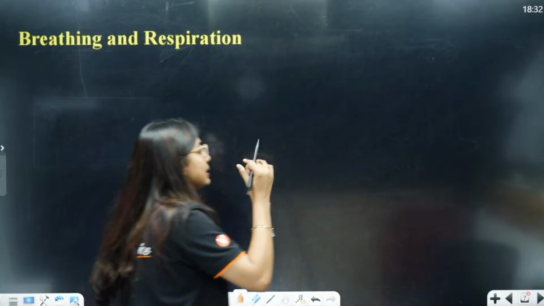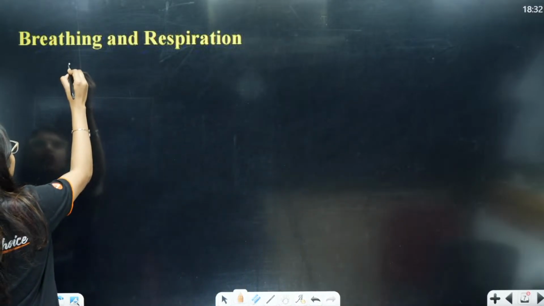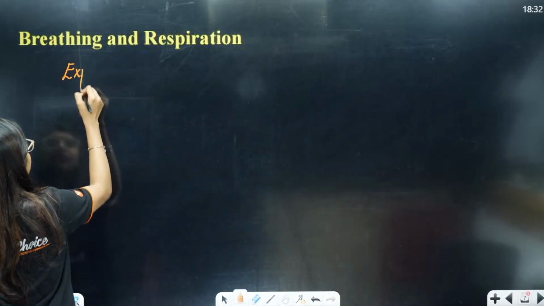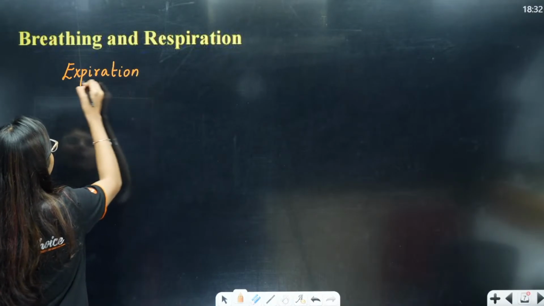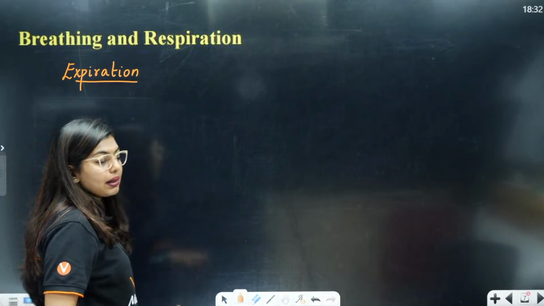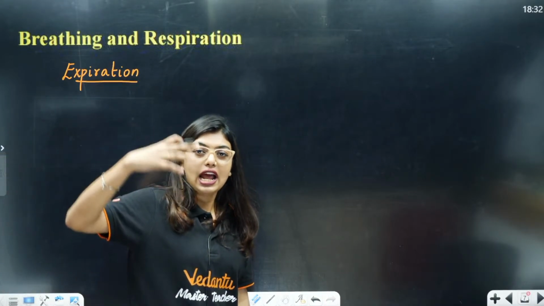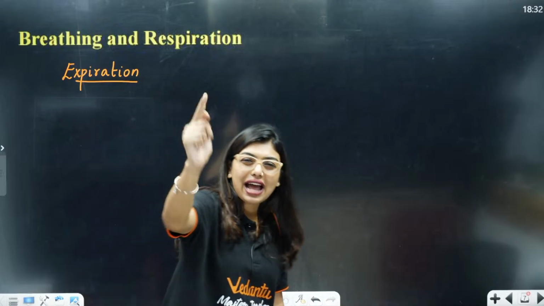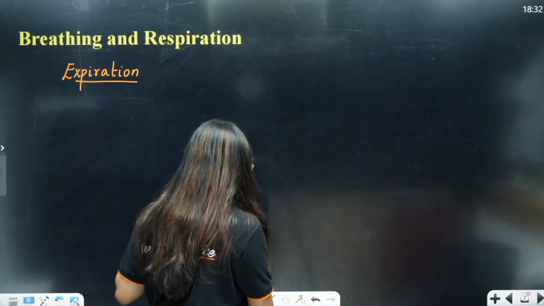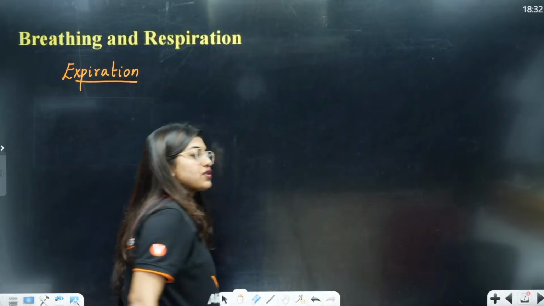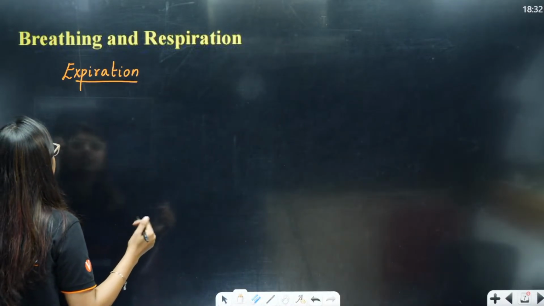Easy peasy lemon squeezy? Now, when I talk about expiration, that means when I have to exhale air out, I have to make sure that my lung pressure is more and atmospheric pressure is less. But am I anyone to control the atmospheric pressure? Not at all. I cannot change or manipulate the atmospheric pressure. The only thing that I can change is my lung pressure.